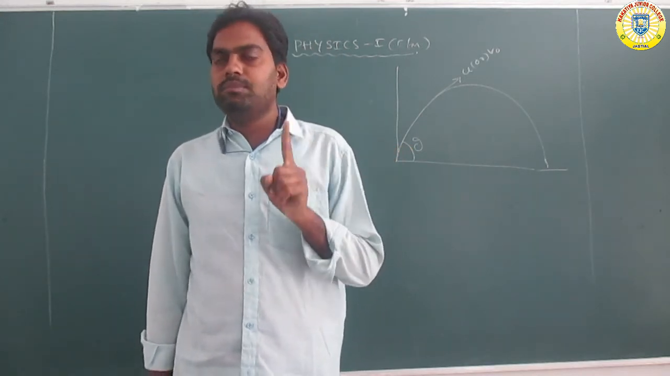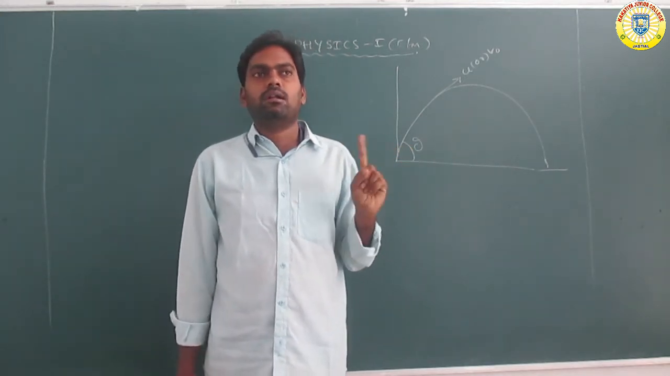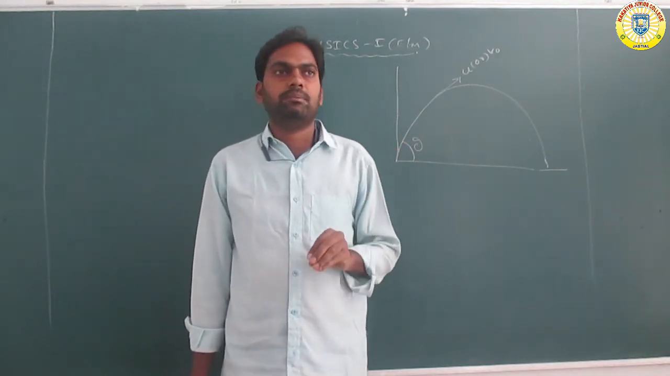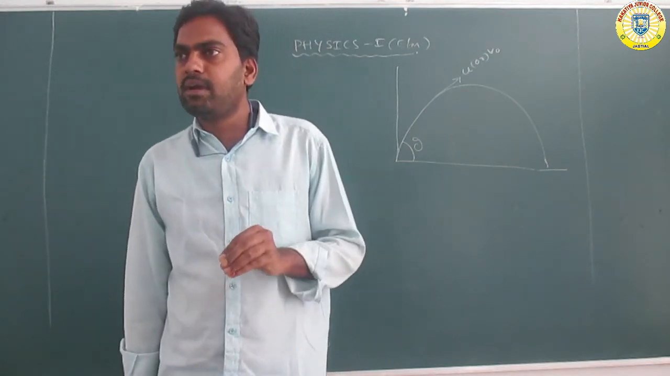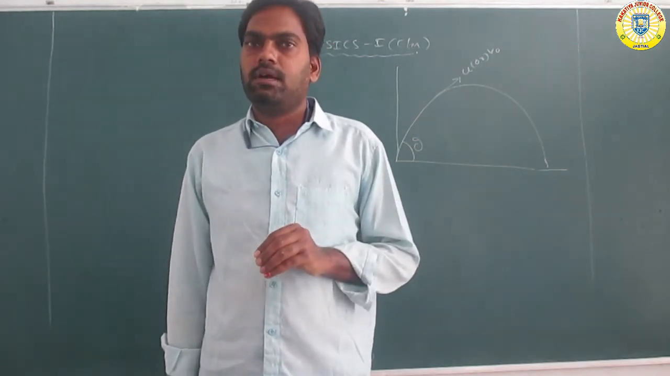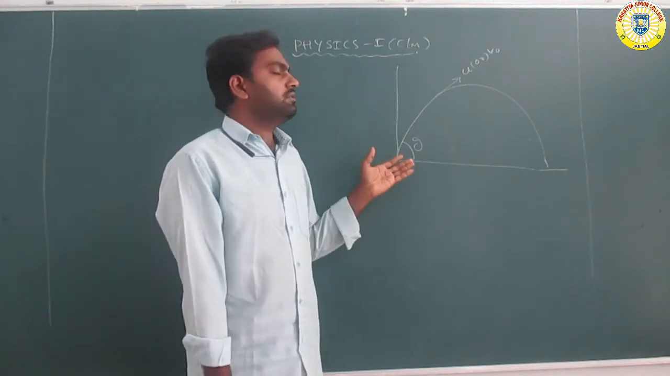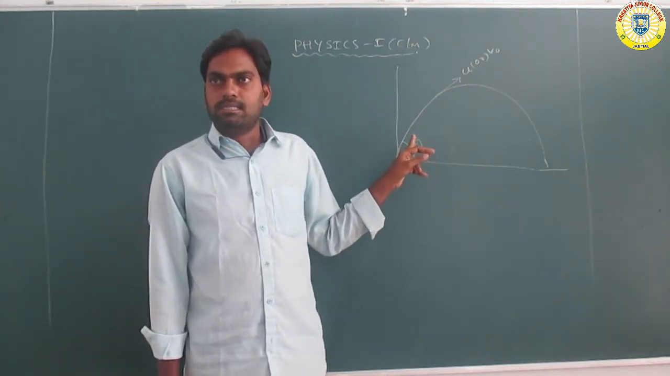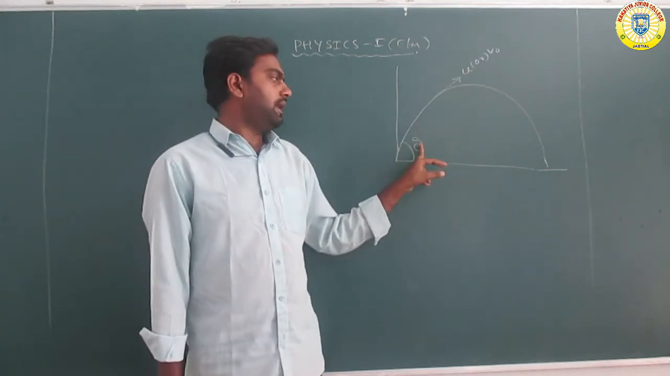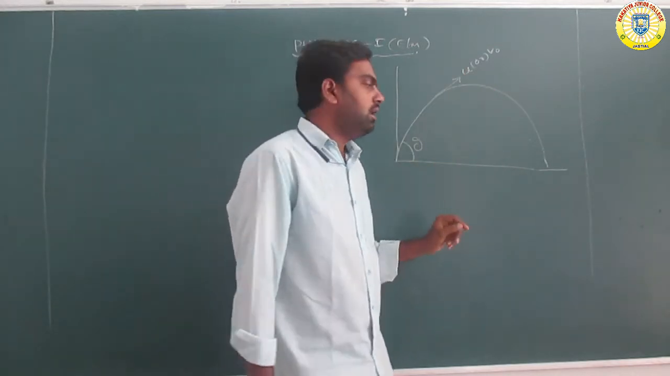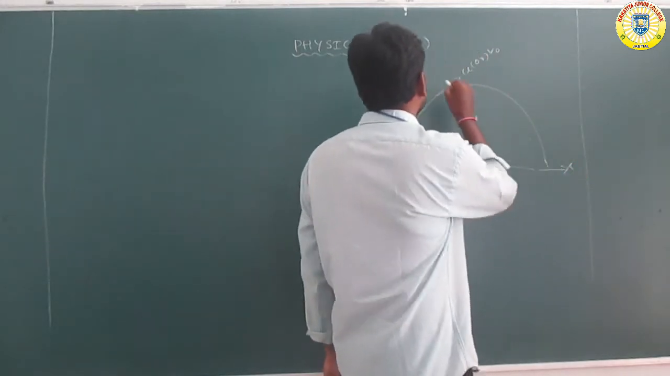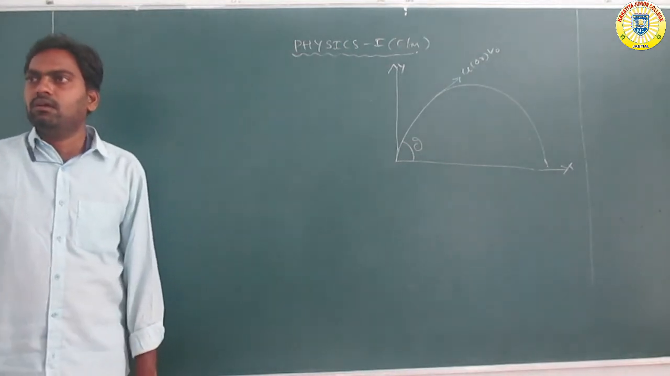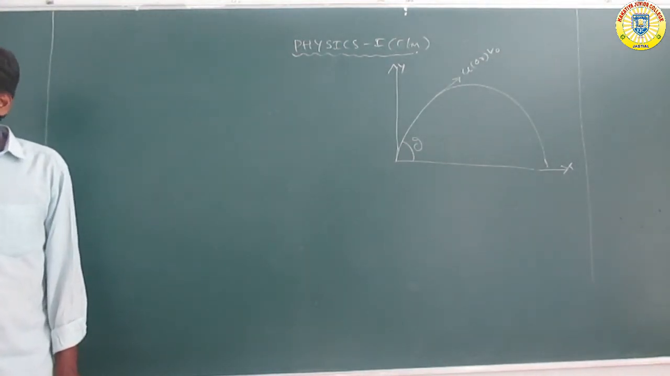Already in the last class, the object projected with some velocity was proved to follow a parabola, y equals ax minus bx squared. Now here also the object is projected with velocity u, making angle theta with the horizontal or x-axis. Now to find the time of flight.